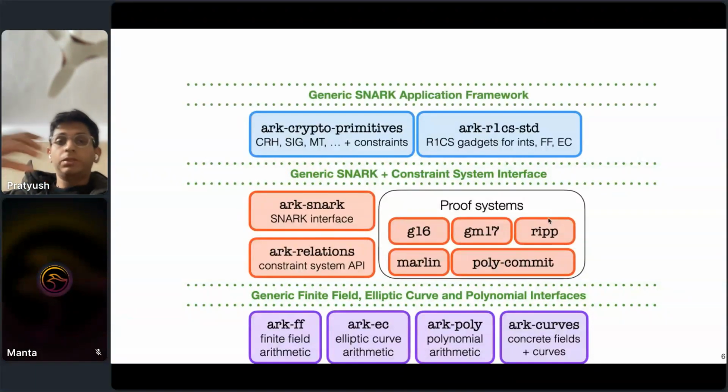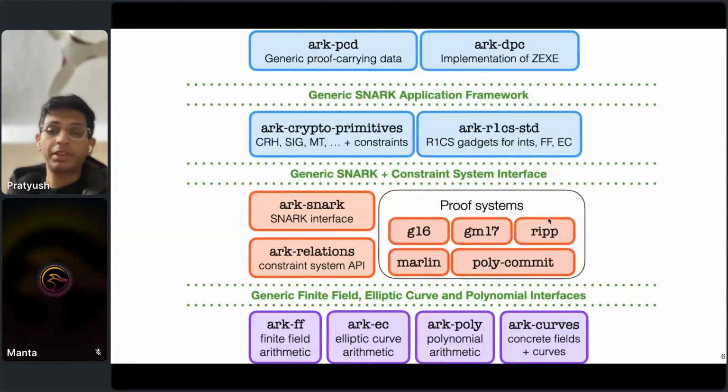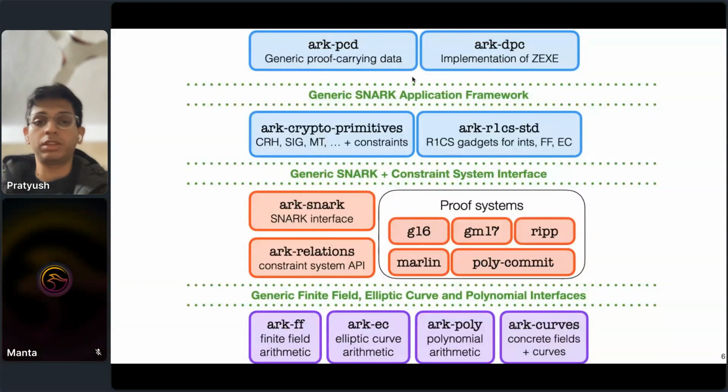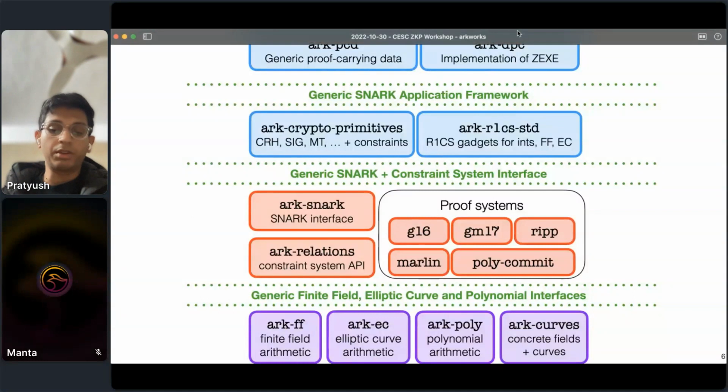Finally, leveraging all of these interfaces below, we're able to construct applications which are generic in terms of the underlying components, such as an implementation of a privacy-preserving smart contract system like zkSNARK, generic proof carrying data, which links up with the previous talk which you just saw, right? So all of these top level applications are generic in terms of the underlying components, and you can switch out, for example, the SNARK very easily in our implementation of zkSNARK.